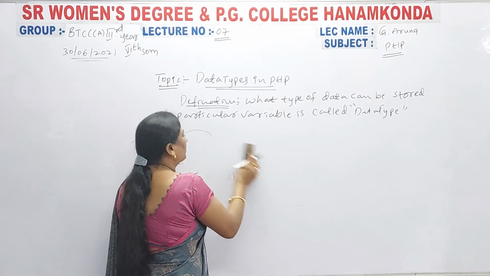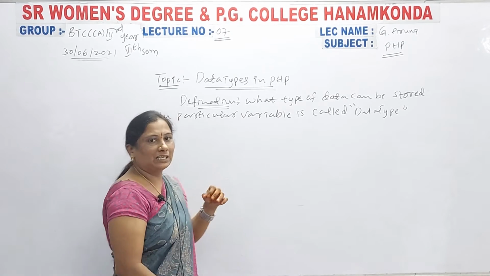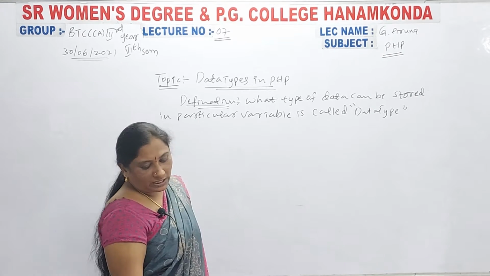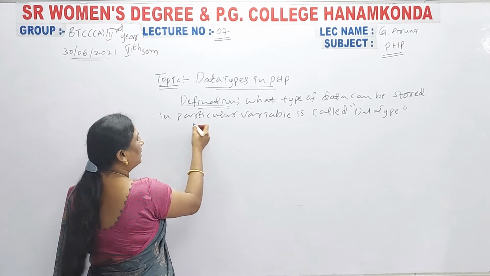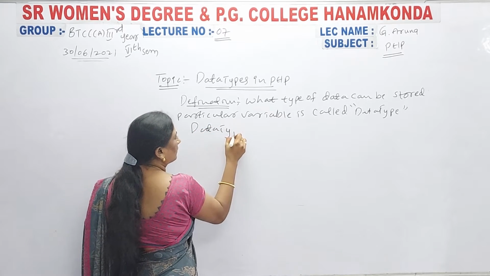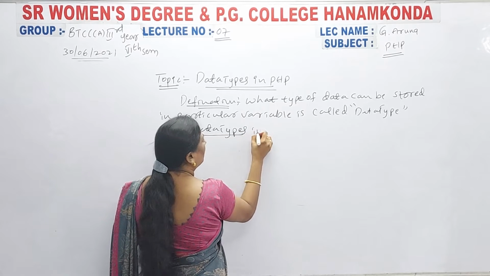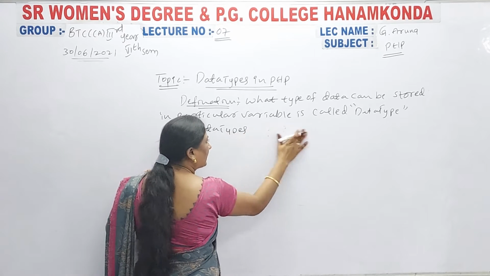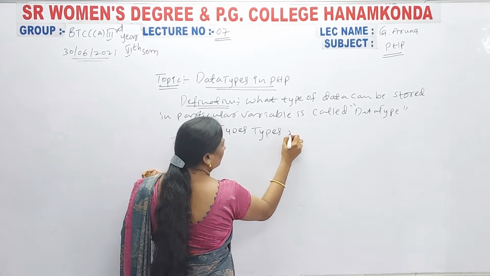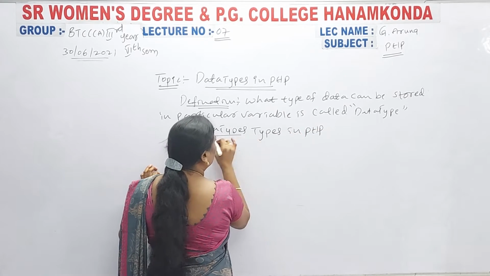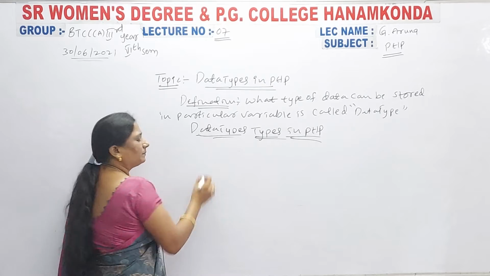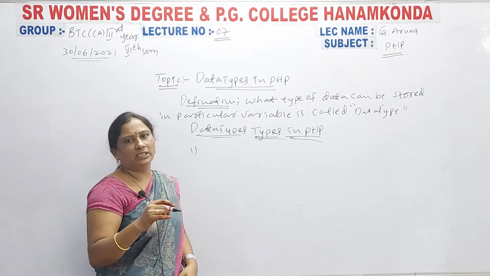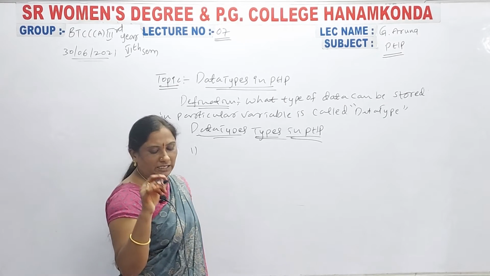Let us see what the data types for PHP are. So, here a number of data types are there. Let us see what those data types are. Data types in PHP. Here we have three types of data types.